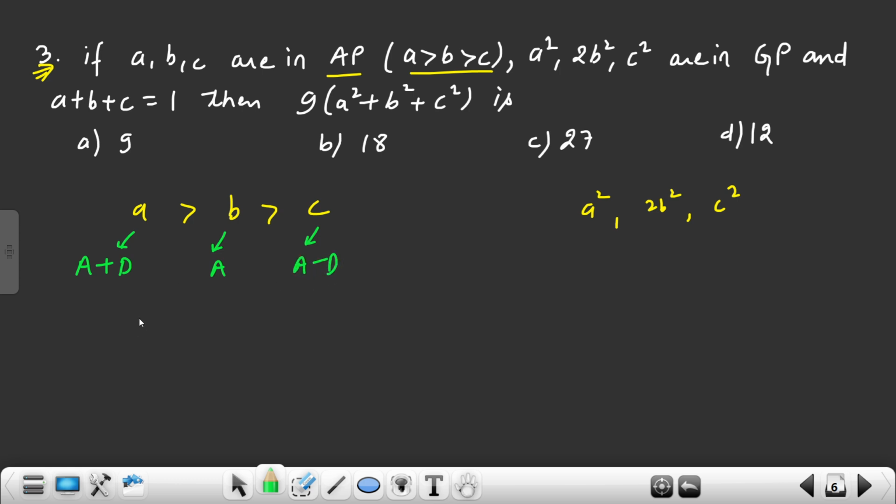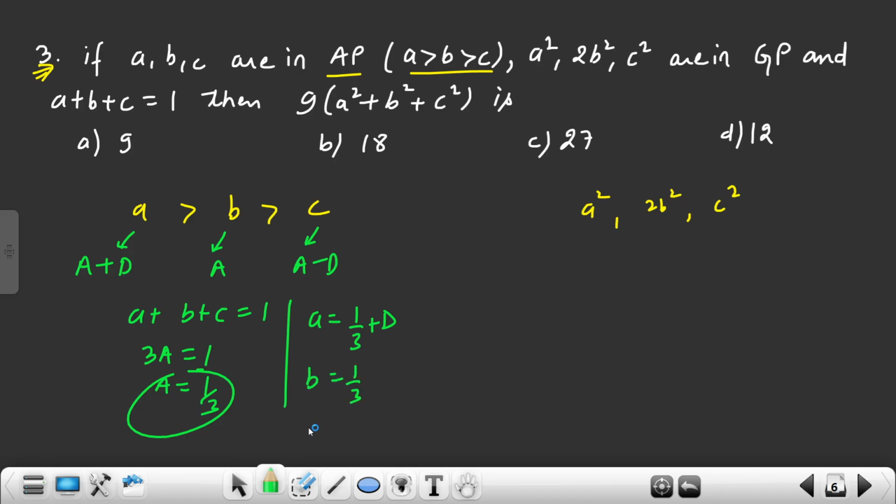Now if you add them, because A plus B plus C is 1, so 3A is equal to 1. So what is the A value coming? Now here I have A is equal to how much? 1 by 3 plus d, B is 1 by 3 and C is 1 by 3 minus d.